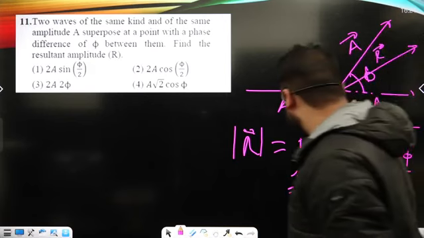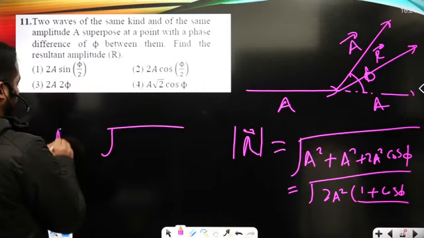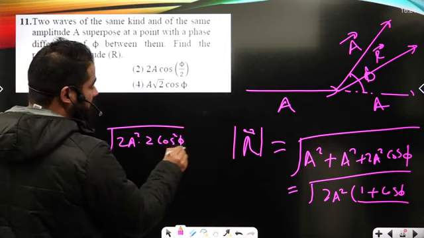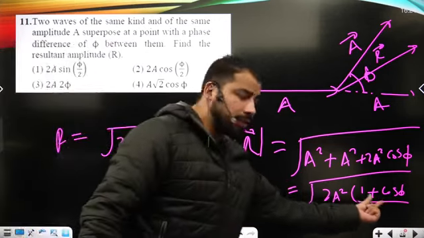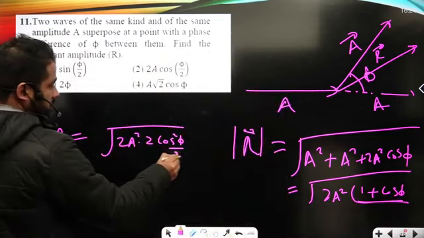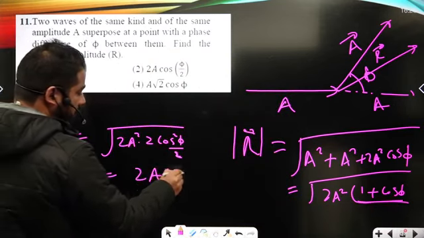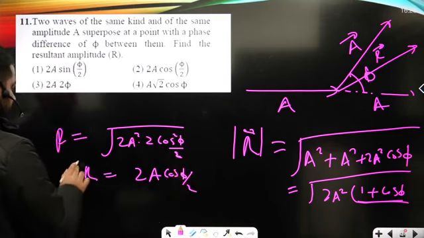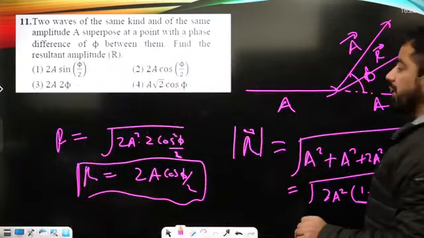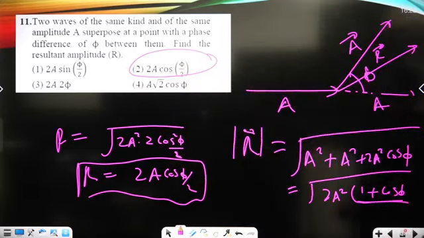There is a well-known trig formula: 1 plus cos theta is twice cos square of theta upon 2. So here R square I can write as 2A square times 2 cos square phi upon 2, because this parameter is equal to this, that I have underlined here. So it is 4A square cos square phi upon 2, and the resultant amplitude is 2A cos phi upon 2. This is the resultant amplitude of the wave after the superposition of two waves, and it is shown under option number 2, okay.